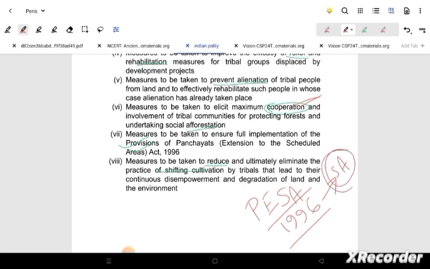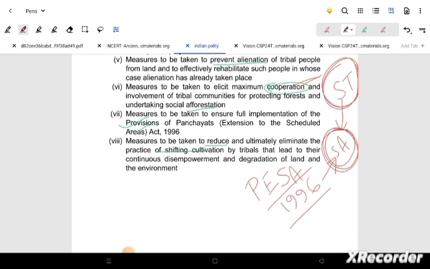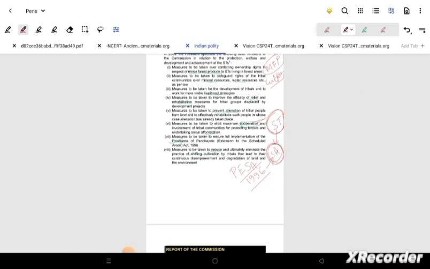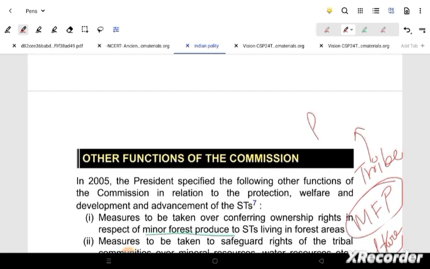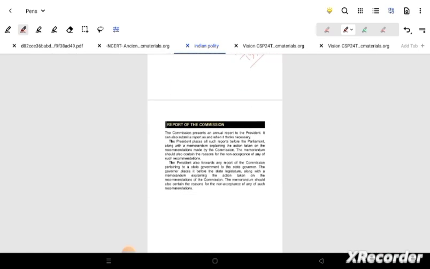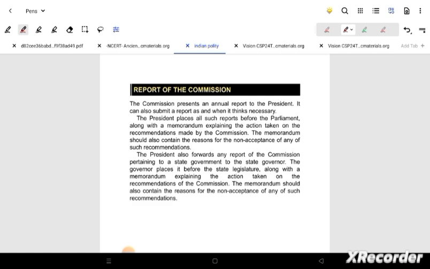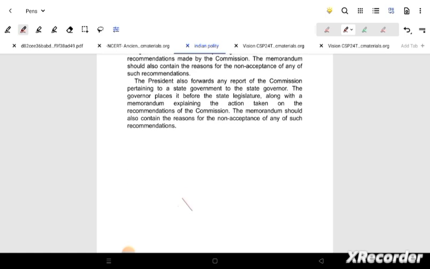And PESA 1996 is very important, where the panchayat has also included here scheduled areas that can be made, and the full implementation will be taken under this NCST. Okay, panchayats that have to be included will be seen by NCST. So these are almost all. And here tribal afforestation, I was previously also saying. So the preservation of the forest is very important, because tribes are related to the forest very much.